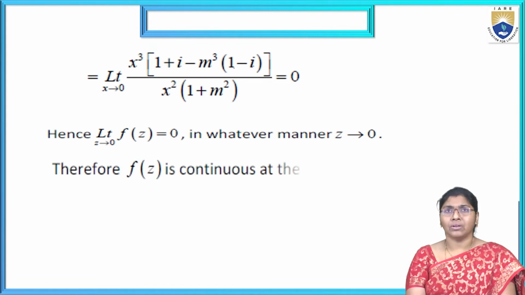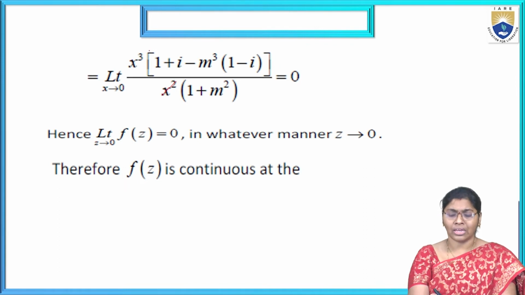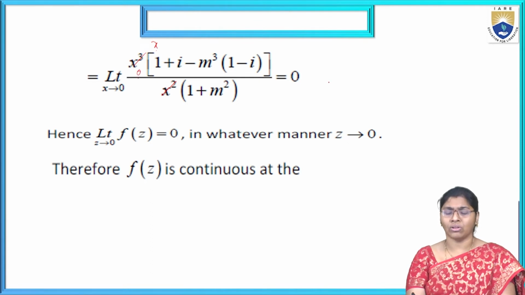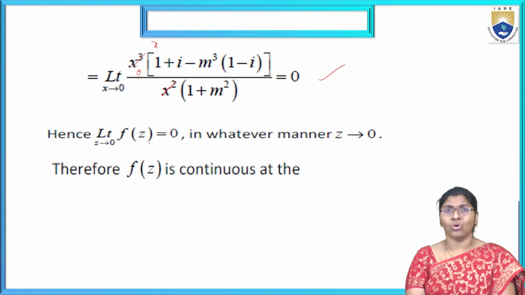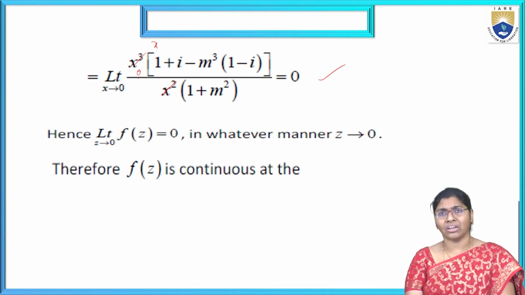Taking the common factors, x cube and x square get cancelled, only x is there. Now I am substituting x equal to 0 here. As x tends to 0, that is nothing but 0. 0 into something is overall 0. L3 is also satisfied, so L1, L2 and L3 are all zeros. Hence, limit z tends to 0, f of z equal to 0. In whatever manner z tends to 0, it is continuous.